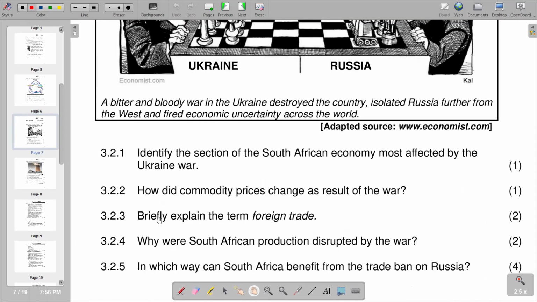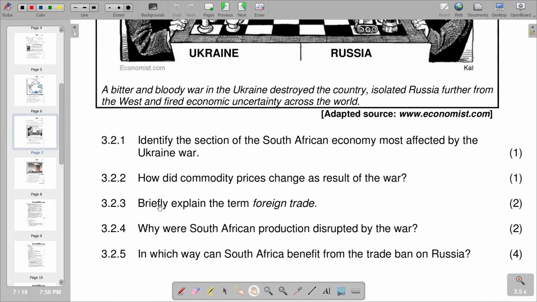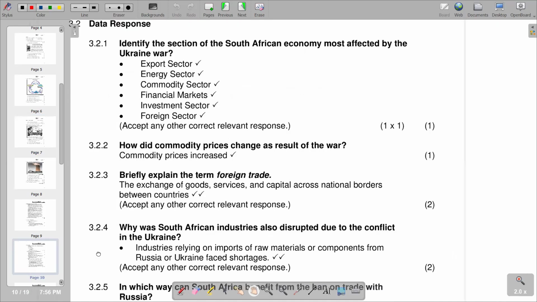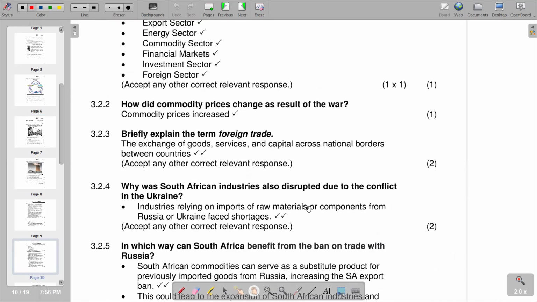Then we give 3.2.4, why was South African production disrupted by the war? Obviously, the production was disrupted. There are some raw materials or inputs that were imported from Russia. And since Russia was affected by the war, the South African economy was not able to get those resources, which obviously negatively affected economic activity in the local economy. So this is what we have on 3.2.4. So we are saying industries relying on imports of raw materials or components from Russia or Ukraine faced shortages.